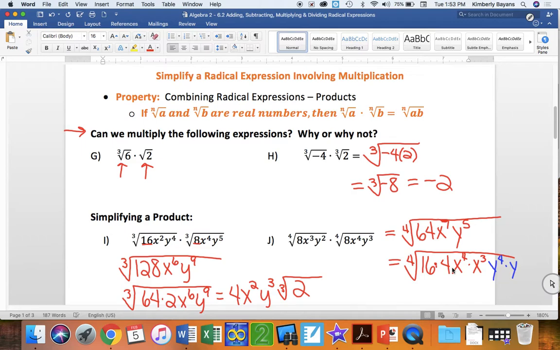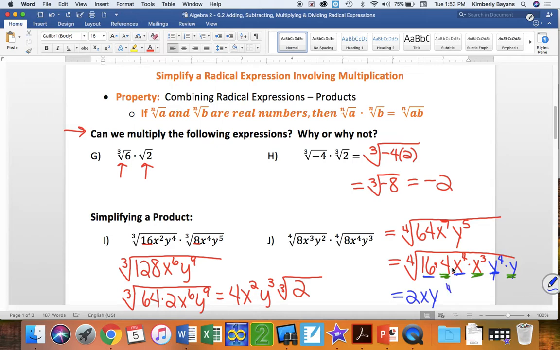Okay, so now just to show you, this is a perfect fourth root. This will be a perfect fourth root, and this will be a perfect fourth root. So everything else that I'm going to put in green will have to stay under the radical. Okay? So as I bring these out, the fourth root of 16 is 2. The fourth root of x to the 4th is just x, because 4 divided by 4 is 1. The fourth root of y to the 4th is y, because 4 divided by 4 is 1.